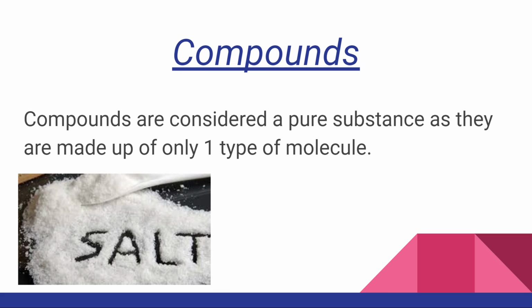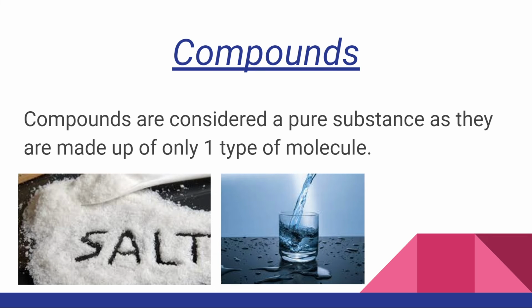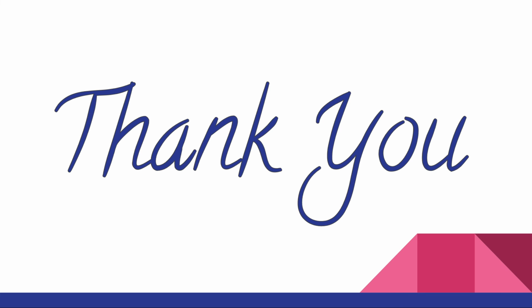You can't live without it. Another very famous example is our water, something that we drink every day, H2O. And when these two hydrogen atoms bond with the oxygen atom, they form a water molecule, an H2O molecule, and hence these are compounds.